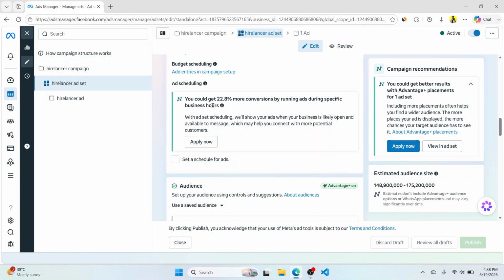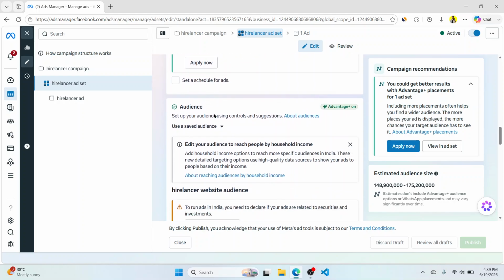It says you could get 22.8% more conversions by running ads during specific business hours, showing ads when your business is likely open and available for messages. All right, no problem, because since it's a messaging conversation, people can send you the message at night and you can chat later. So we are leaving it.